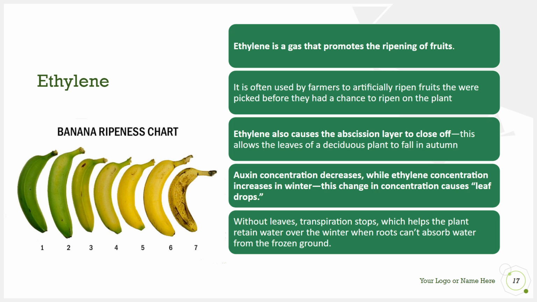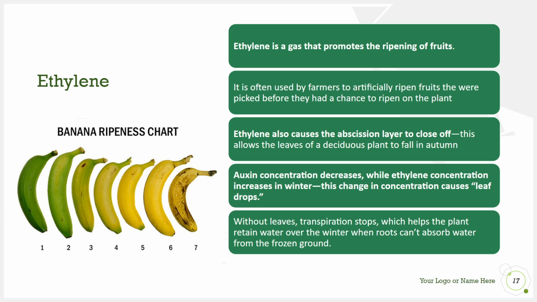And then ethylene, which we know probably the most, or if you've heard of it before, you know it the most, as a fruit ripening agent. And it's a gas essentially that promotes the ripening of fruits. It's actually used by farmers to artificially ripen fruits if they're picked before they should have been or before they were ripe. And ethylene also causes the abscission layer to close off.